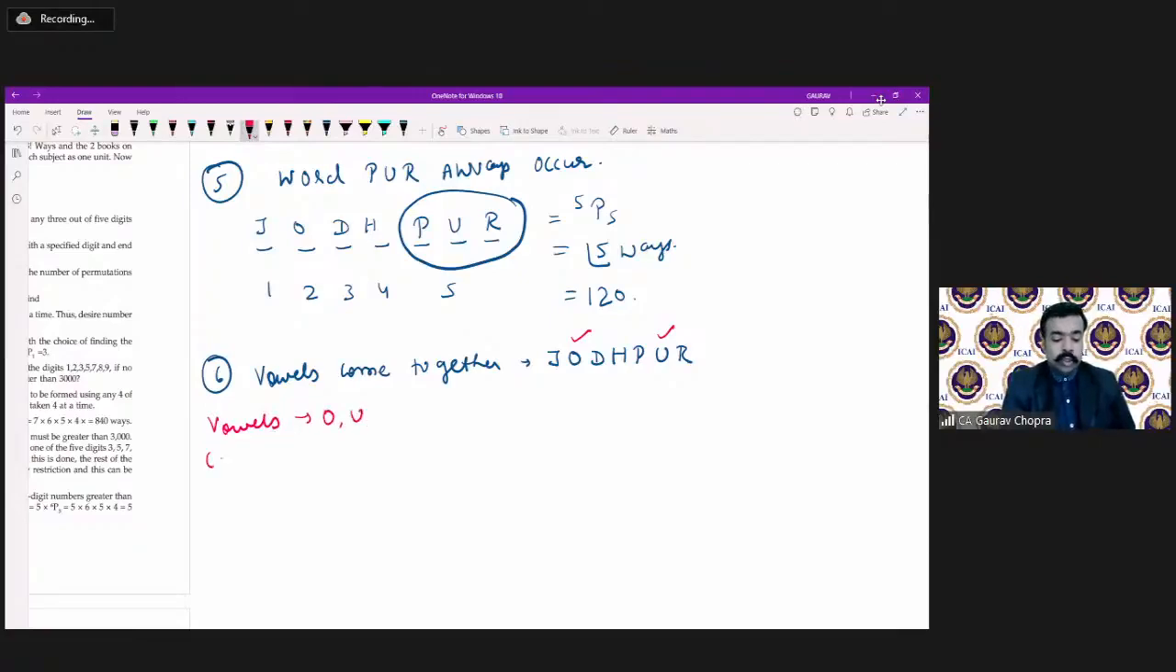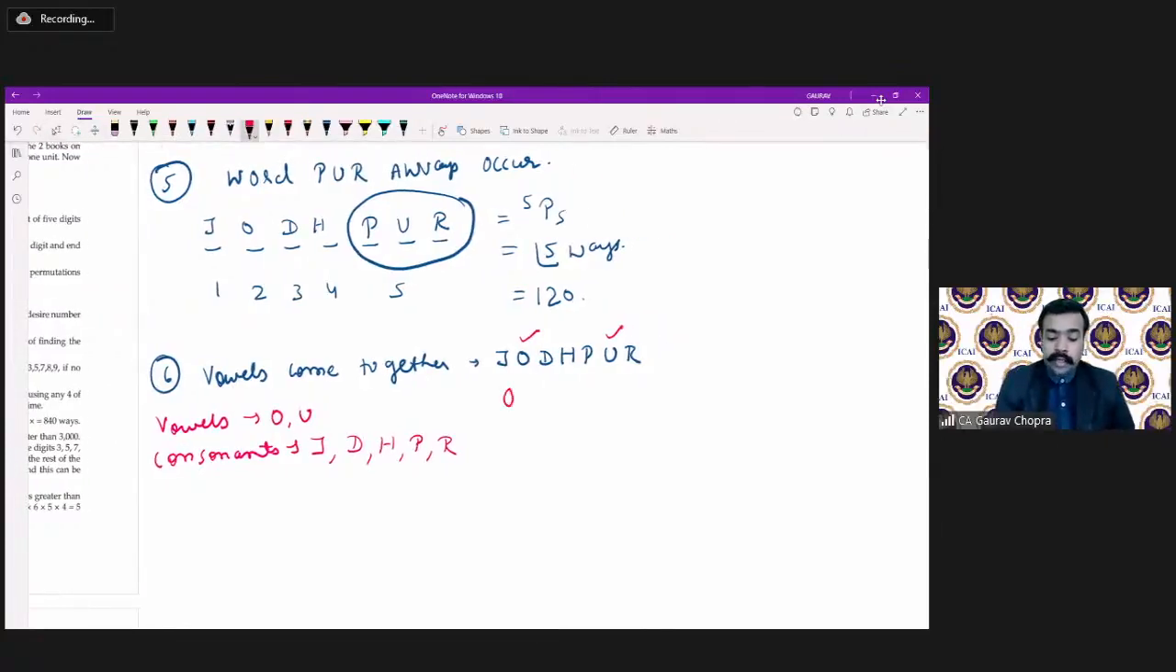Remaining letters are known as consonants. So which ones are consonants? J, D, H, P, and R. These five are the consonants. Now, what is the condition? Our condition is vowels should come together. That means O and U should come together. This forms a group, one single unit. And the remaining are J, D, H, P, R.